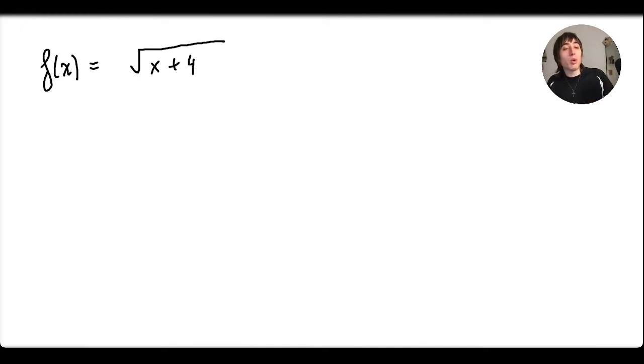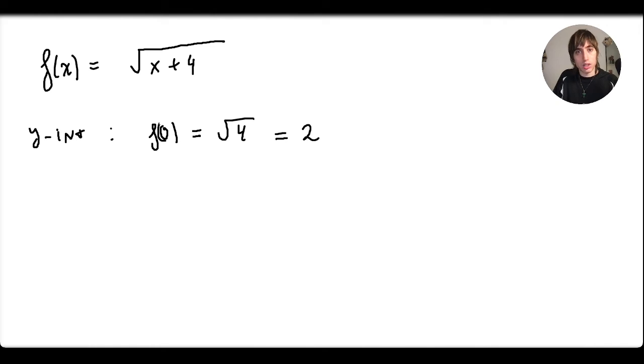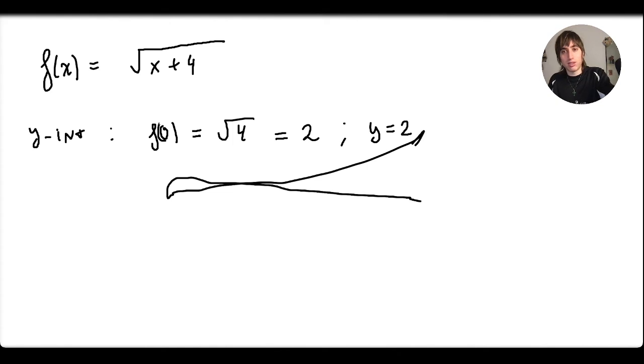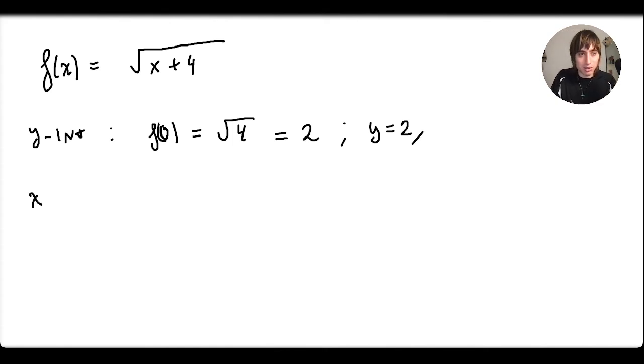For example, this function f(x) equals square root of x plus 4. Okay, let's find the y-intercept and the x-intercept. So for the y-intercept, we substitute the input for 0. So let's perform f(0), and that will be square root of 4, so 2. I've substituted x for 0, so 0 plus 4 is 4. Alright, so that's the y-intercept. The y-intercept is at y equals 2. Nice.